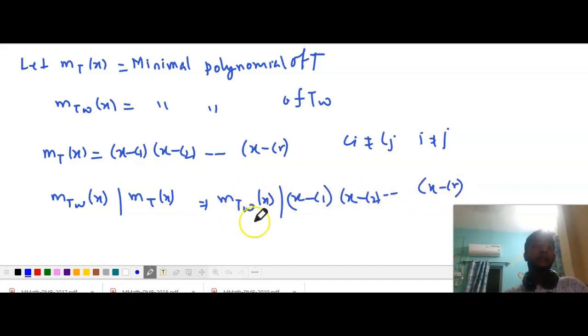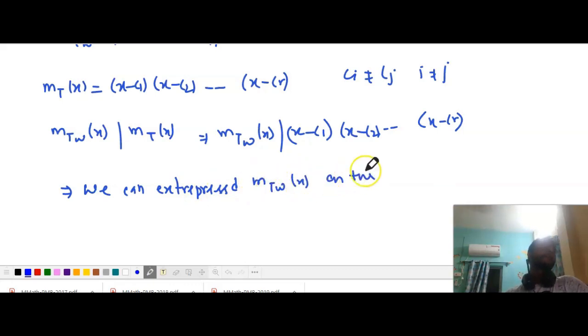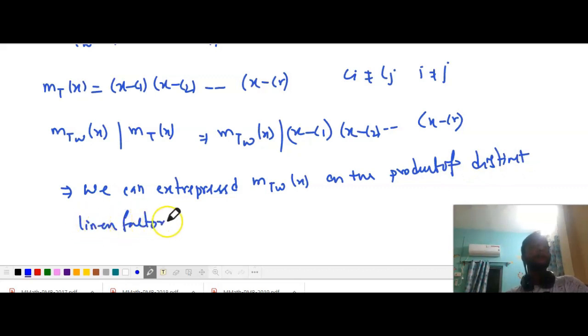So as the minimal polynomial of T_W divides these factors, we can conclude that we can express m_TW(x) as a product of distinct linear factors.